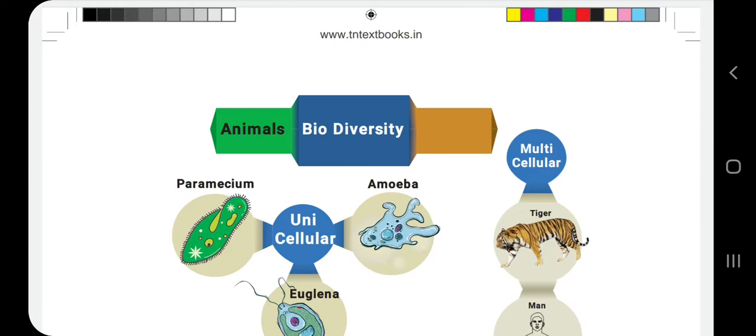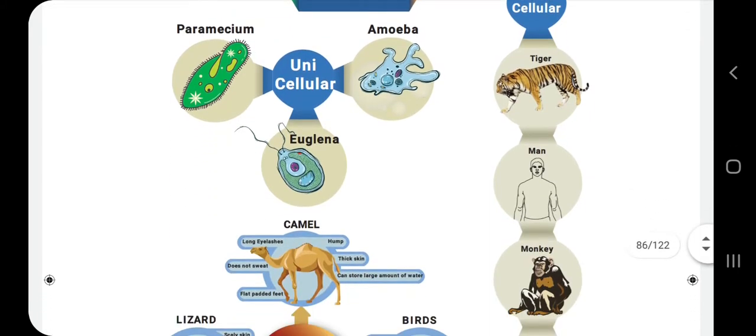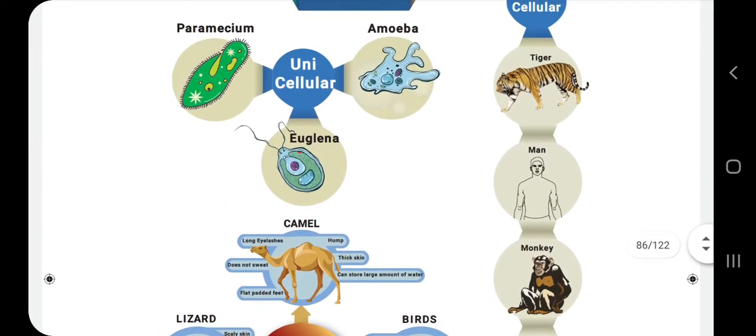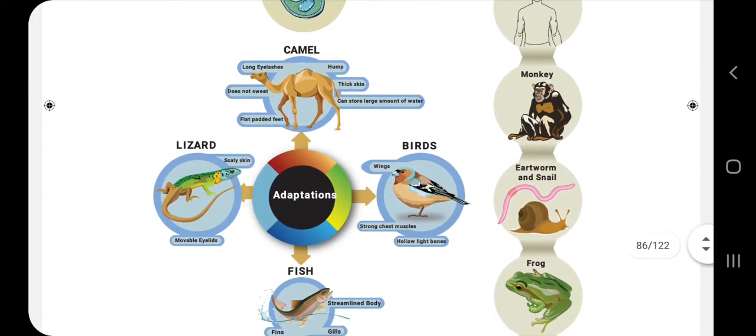First one, unicellular organism. So what are all the examples? Paramecium, amoeba and euglena. For multicellular organism, tiger, man, monkey, earthworm and frog. What do we mean by unicellular organism? A unicellular organism is nothing but it consists of a single cell. Multicellular organism means it consists of many cells. And the adaptation, we are going to see adaptation for camel, lizard, birds, fish. What do we mean by adaptation? Adaptation is nothing but the special feature present in those animals.